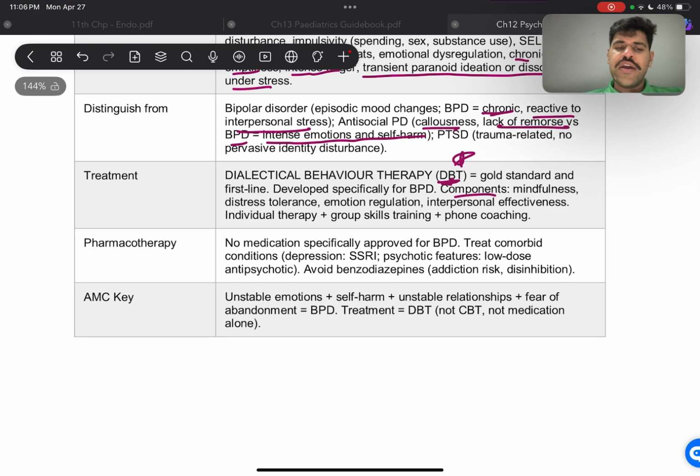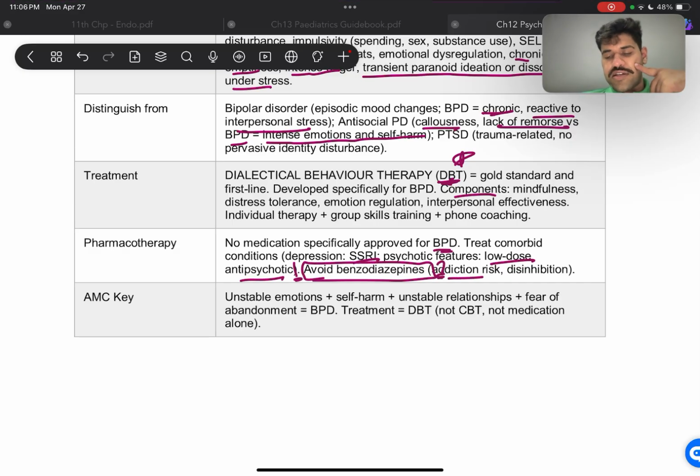All right, pharmacotherapy. No medication is specifically approved for BPD, and we treat the comorbid conditions such as depression with SSRIs, and psychotic features with low dose antipsychotics. We avoid benzodiazepines in BPD. All right, important, because the risk of addiction is there.